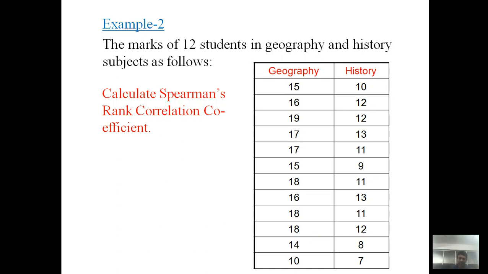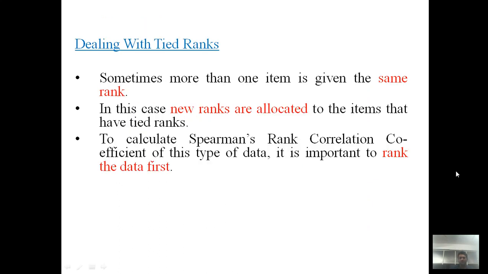Suppose, see again, these are the scores of the first student, second student in both subjects, third, fourth, and fifth. Now the fourth and fifth students again get the same score in geography. So again this is a tied situation. To deal with this type of situation, we first have to rank all the data, rearranging all the data by using rank.